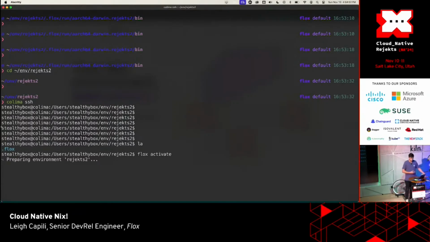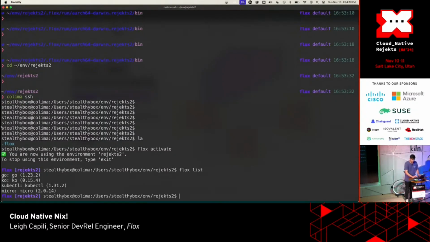Right? So I've just gone from Mac to Linux, and using the power of the Nix daemon, resolving against Nix packages and stuff, I have the specific version of Go, the ko command line tool, kubectl, and micro, all at those versions using the lock file resolved. But now instead of getting Darwin binaries, using the same hash, the same package name, I am working on a Linux virtual machine. You say, well, Leigh, if you're working on a Linux virtual machine, why wouldn't you just use a container?